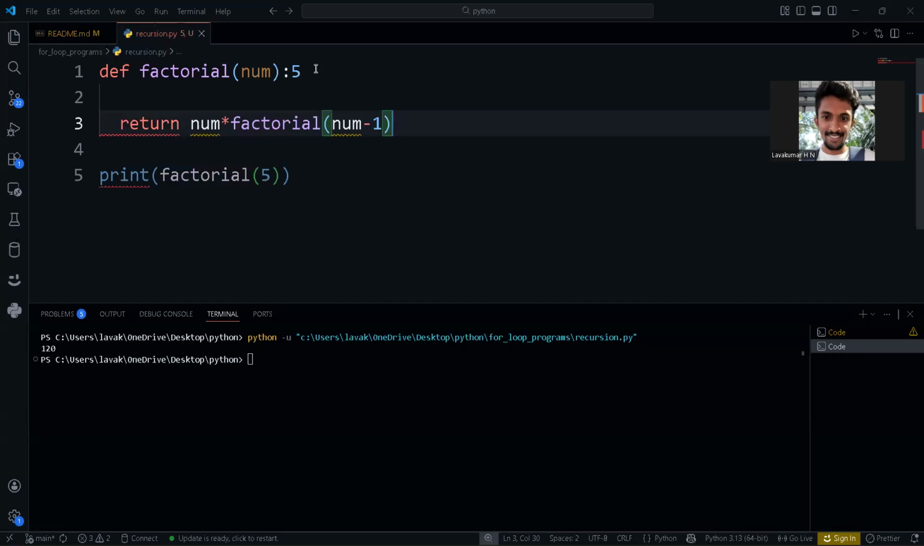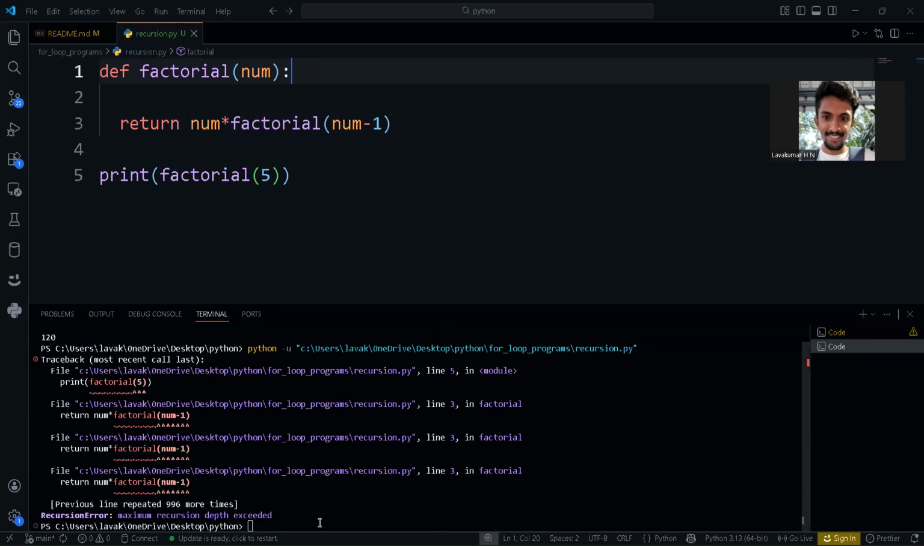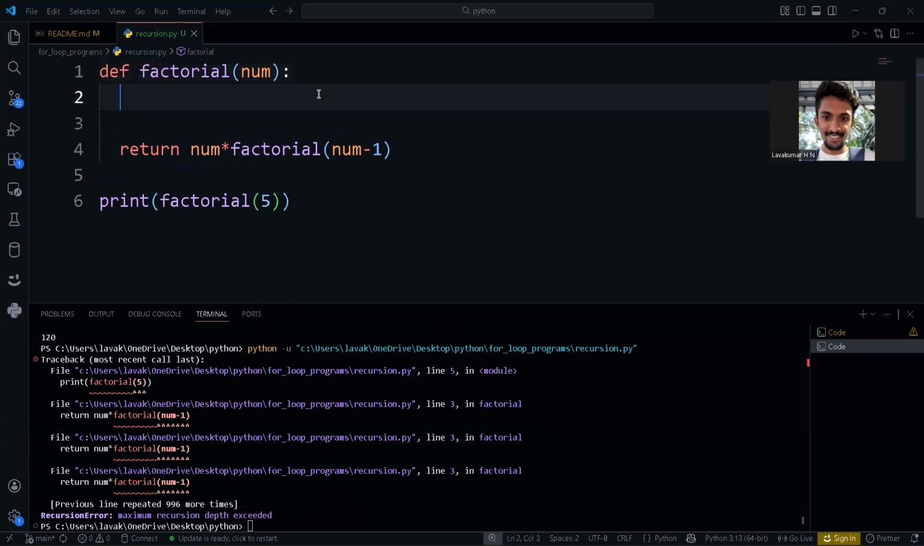Now, if I run this, what will happen? You will get so many errors. Okay. So in order to make it a proper recursive program, let's take one base condition. As I was saying, there should be a base condition. What is that base condition?